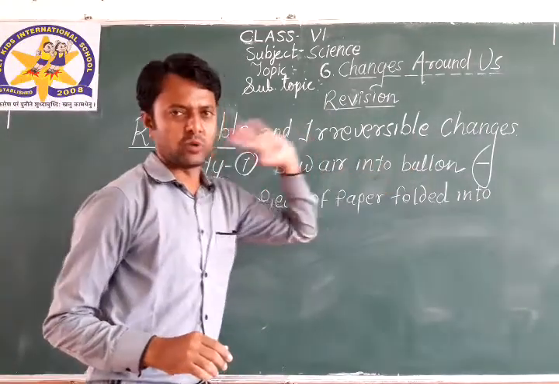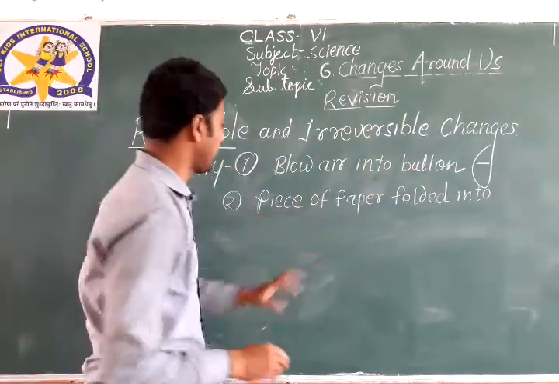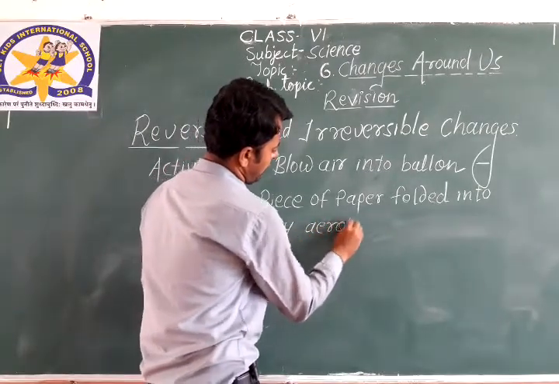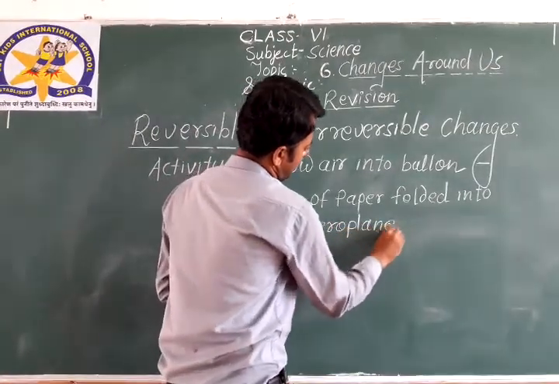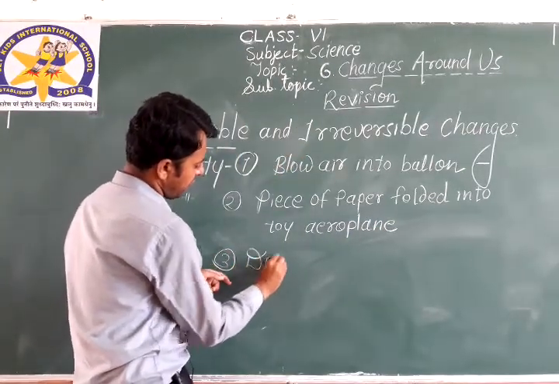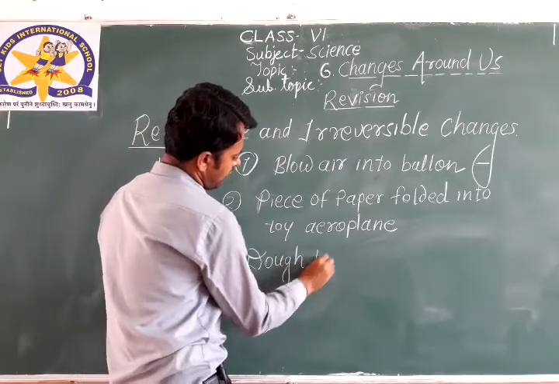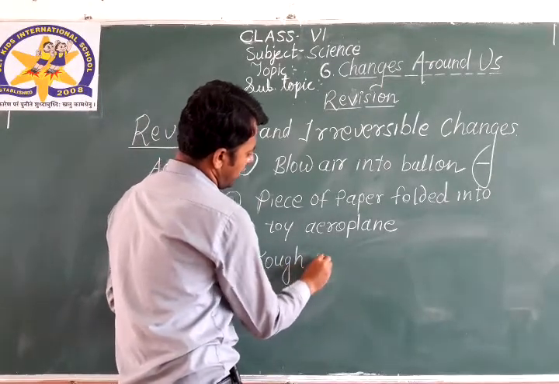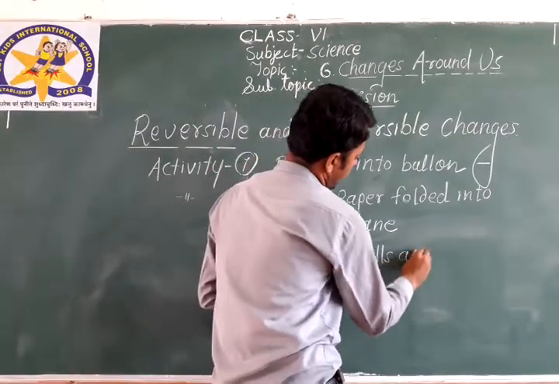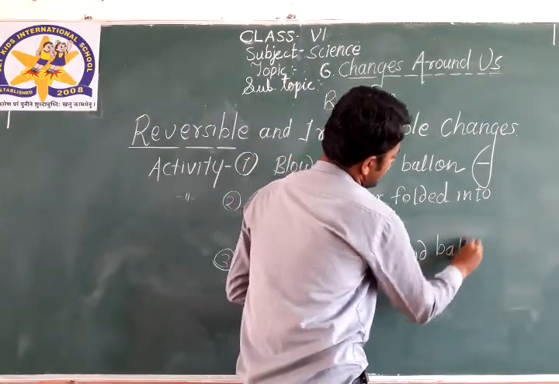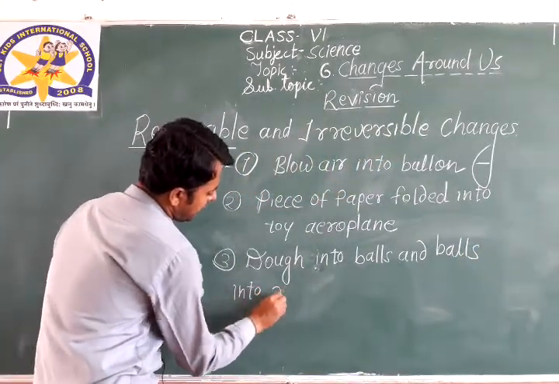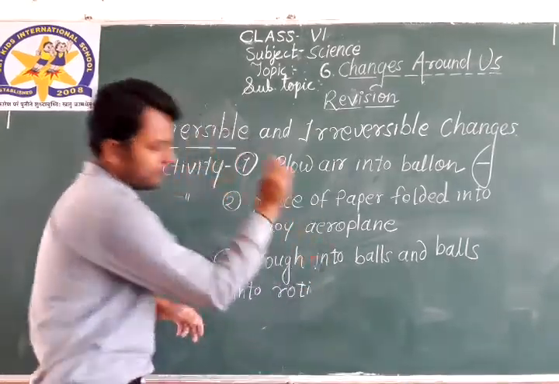Blow air into the balloon, that is okay. First activity. Second, piece of paper folded into toy aeroplane. And third was dough, made into balls, and balls into chapati or roti.